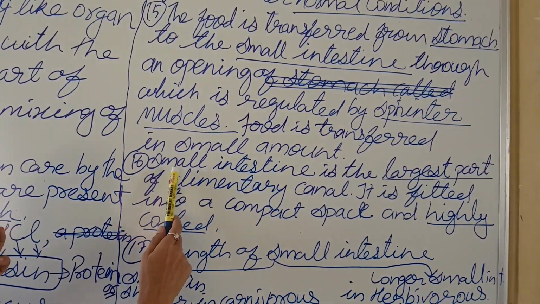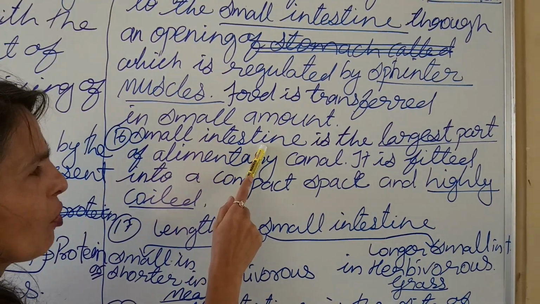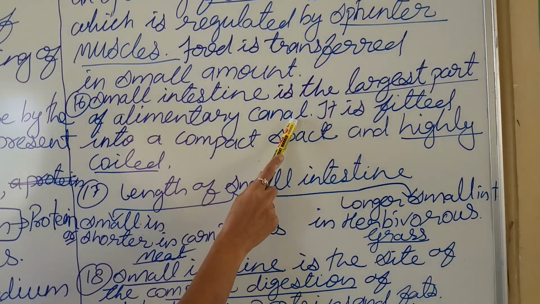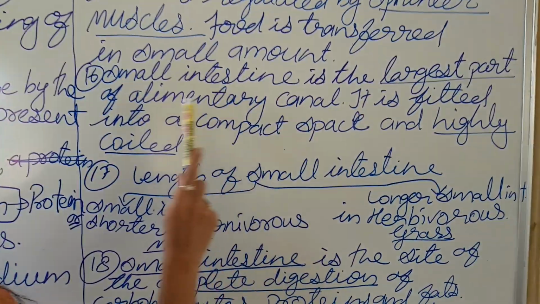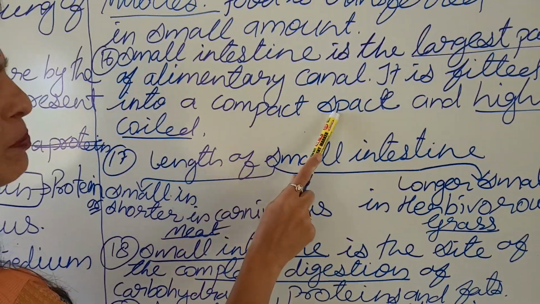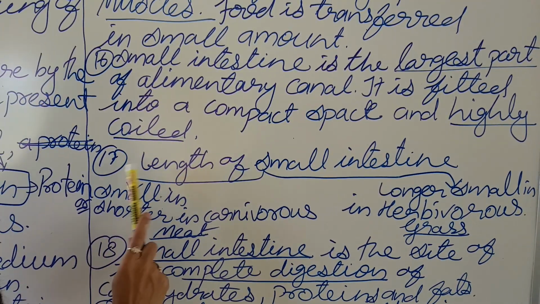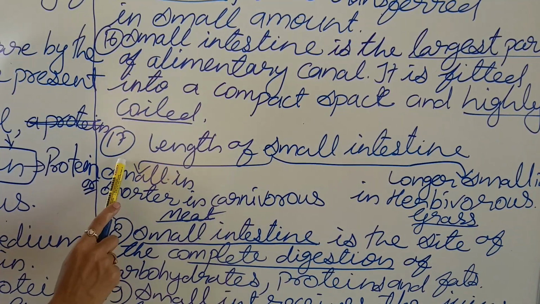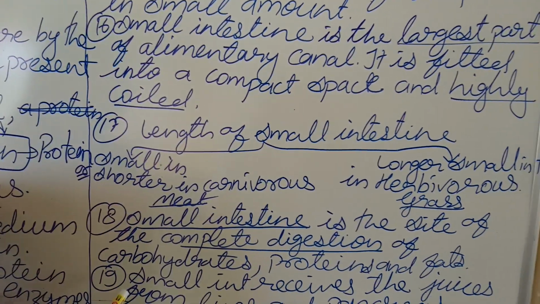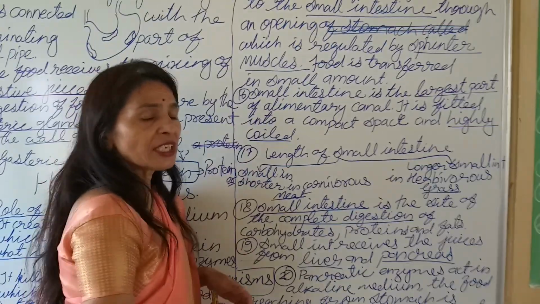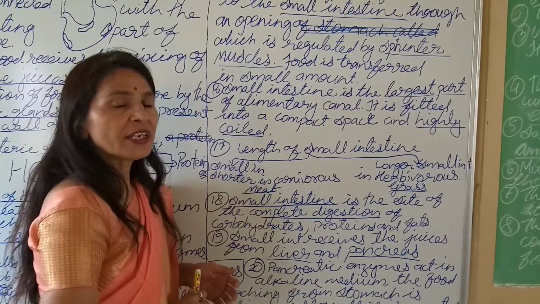Now the small intestine, though we call it a small intestine, is the largest part of the alimentary canal. It is packed into a compact space and is highly coiled. Then actually here I have given one differentiation. You would be surprised to know that the size of the small intestine varies